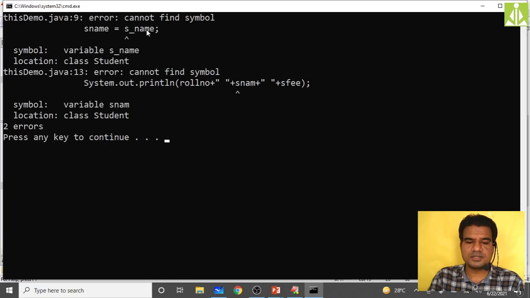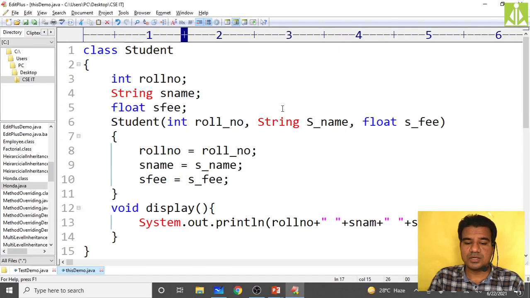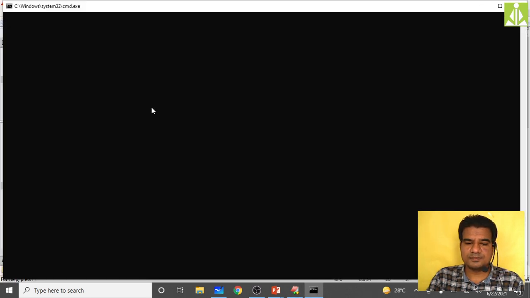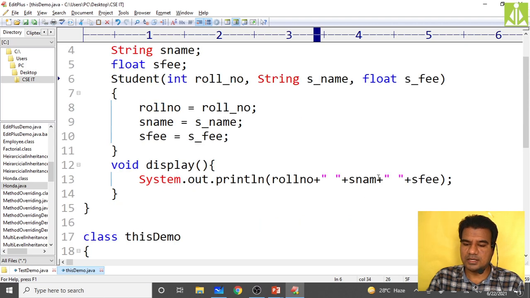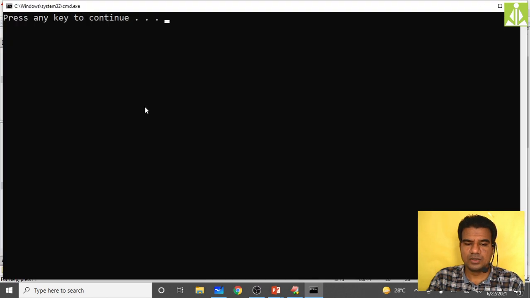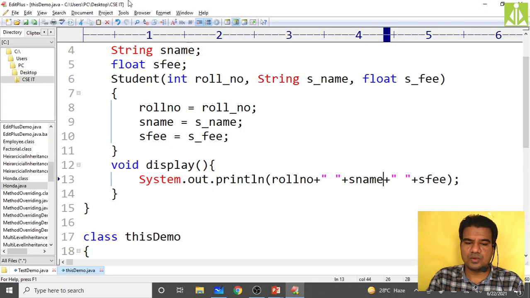See, we got errors, can't find the symbol s underscore name. So here what I passed, maybe this one is capital S, here I will put small s, control S. So now compile. s name, E is missing over here, yeah, here I need to put E. Save it, compile, it is successful. Now go and run.